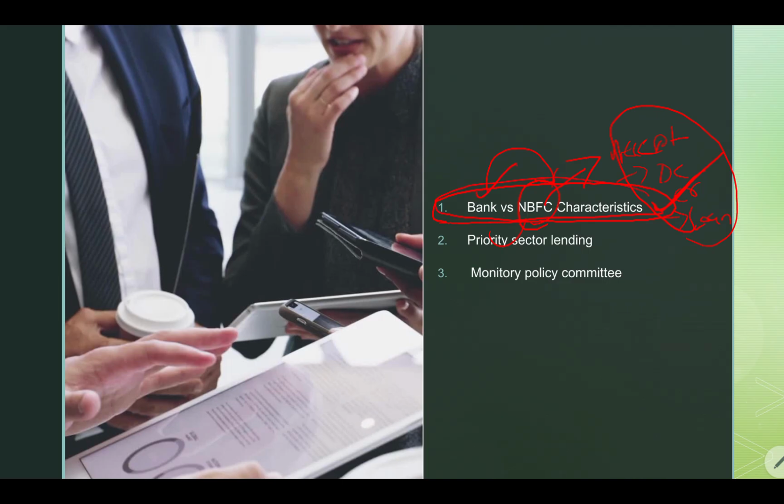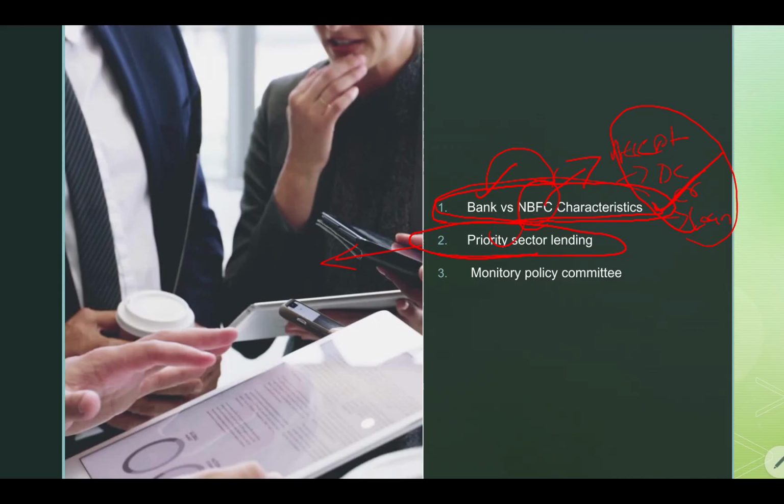Mostly comparison questions will be asked. And priority sector lending. Priority sector lending is nothing but giving loans for some sectors. For those sectors, we consider poor access to funds. They find it hard to get the funds. For these sectors, RBI has given some rules and regulations so that banks should give priority to that sector and give more funds to develop it.